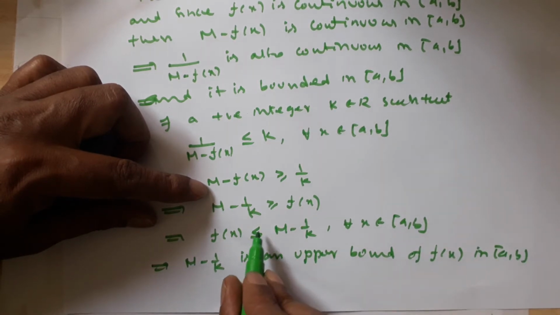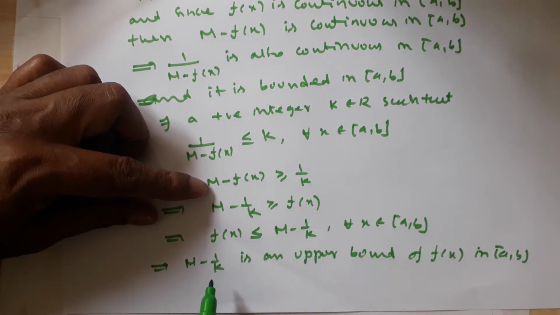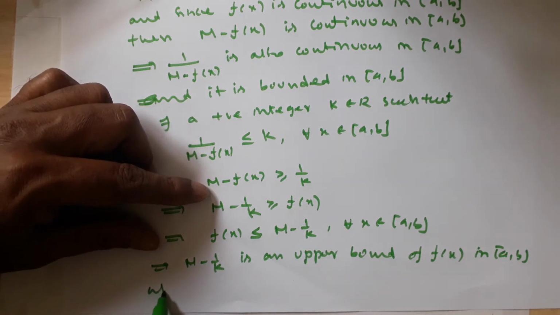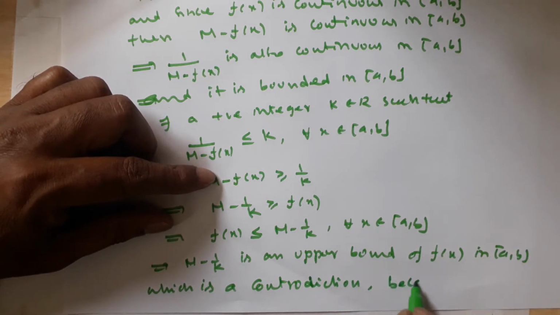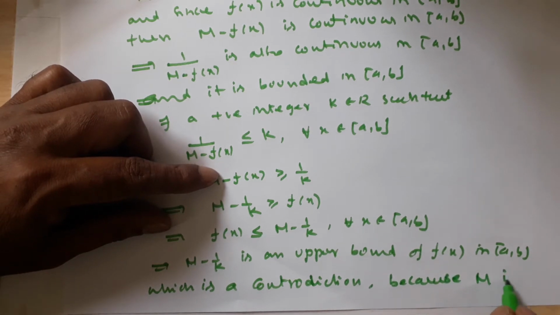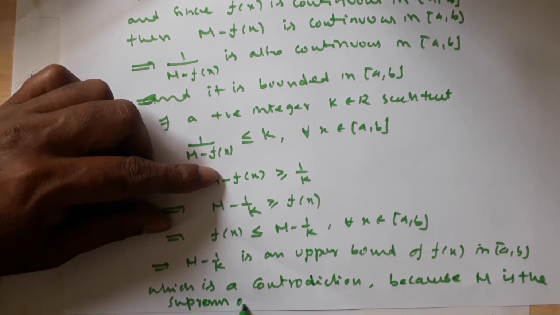So the right side is an upper bound, which is a contradiction. Why is it a contradiction? Because m is the supremum of f of x in the closed interval [a, b].